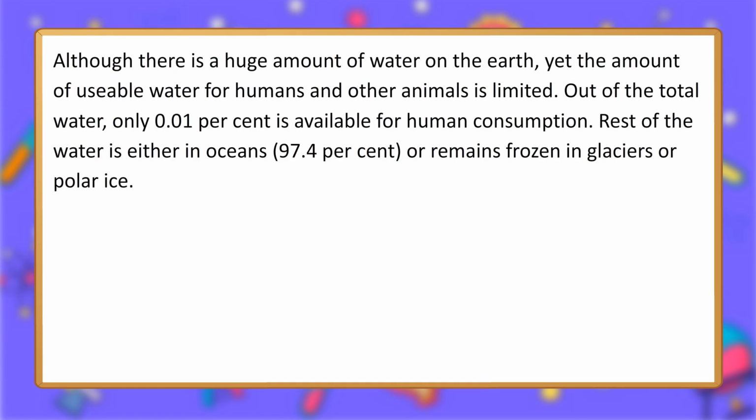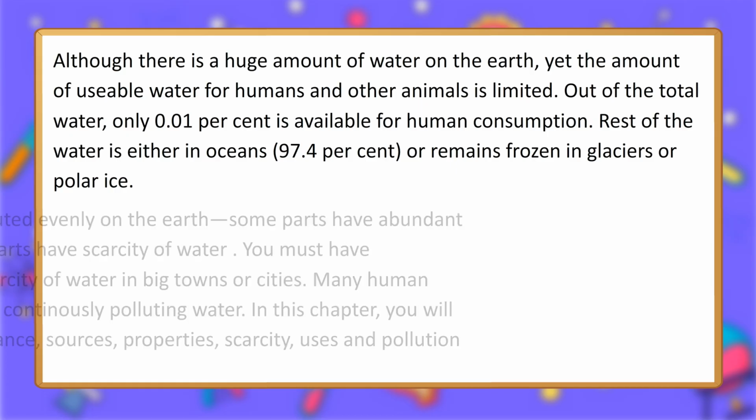Although there is a huge amount of water on the earth, yet the amount of usable water for humans and other animals is limited. Out of the total water, only 0.01% is available for human consumption. Rest of the water is either in oceans, 97.4%, or remains frozen in glaciers or polar ice.